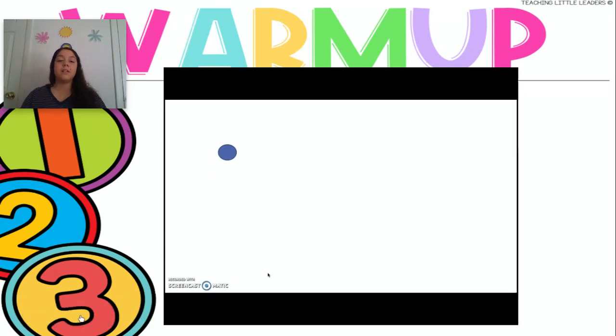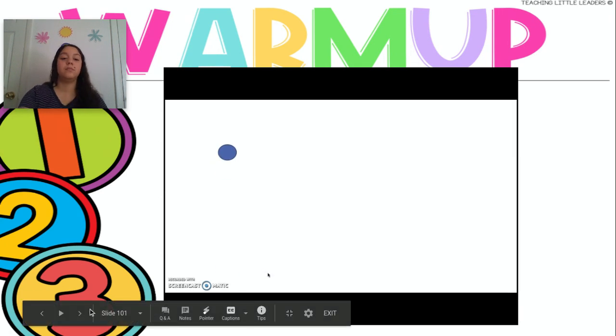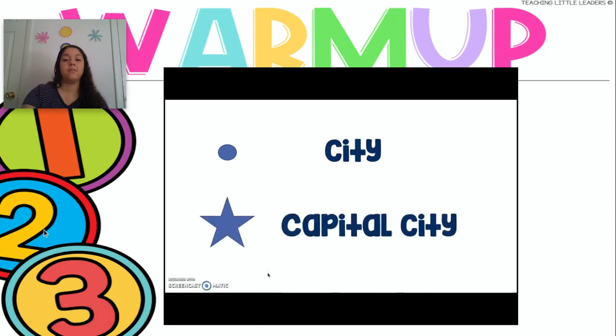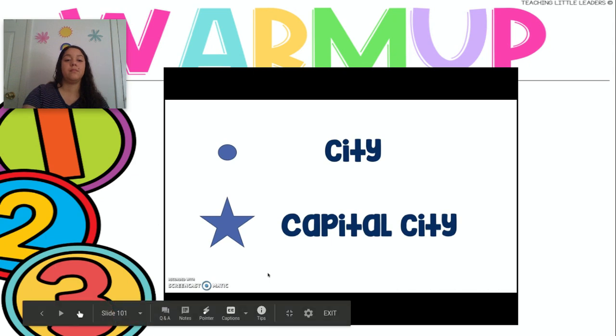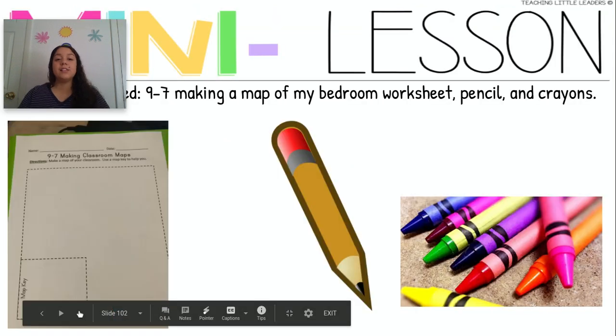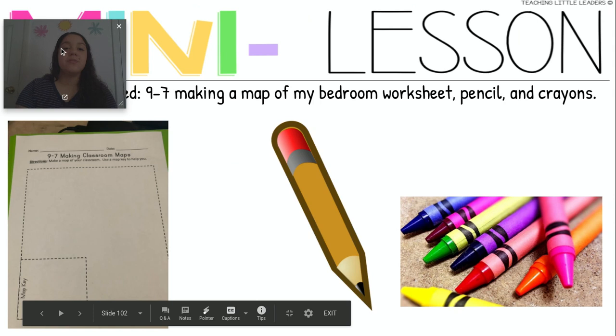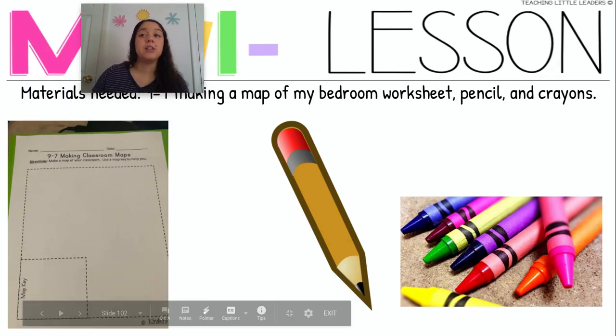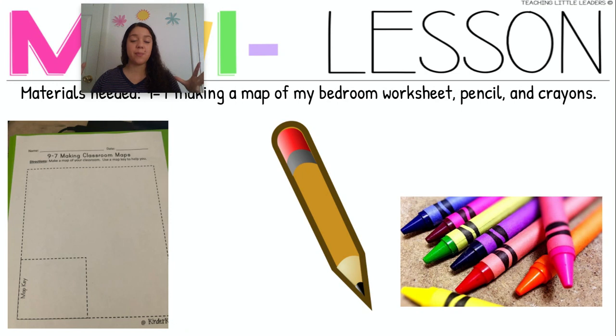Now, there are other symbols that you'll see on a map, like this dot. Sometimes you see maps that have lots of dots. Dots actually stand for cities. And when you see a star on a map, that actually stands for a really important city, the capital city. So we won't need to worry about the rest of what's on a map because our map isn't of a big city or state. It's actually just of our bedroom.